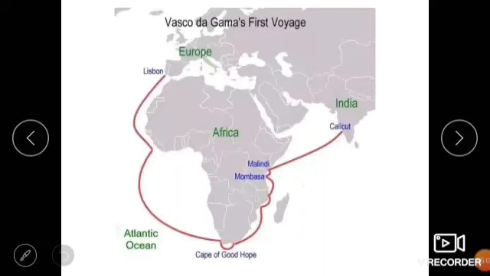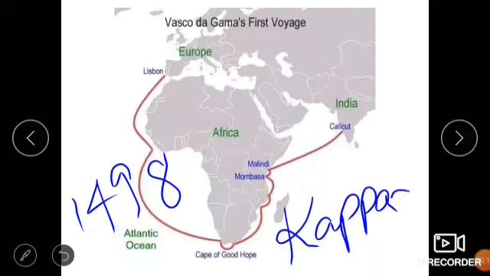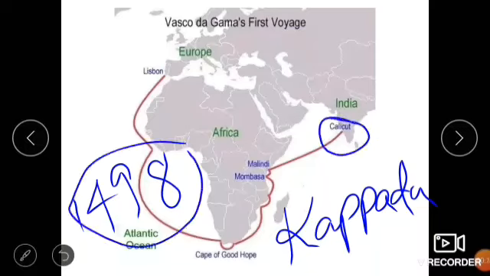In the year 1498, Vasco da Gama reached Kappadu place. The place name was Kappadu near Calicut. He reached this place in the year 1498. So he left the city called Lisbon. Then he'll come to the Cape of Good Hope. Then Mombasa, one place, and then Malindi, one place, and finally he reaches India.